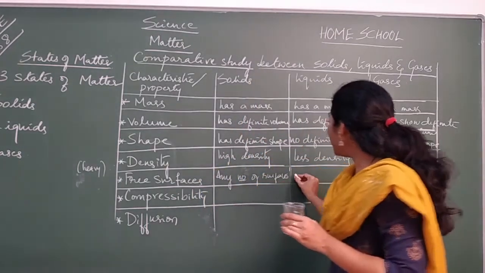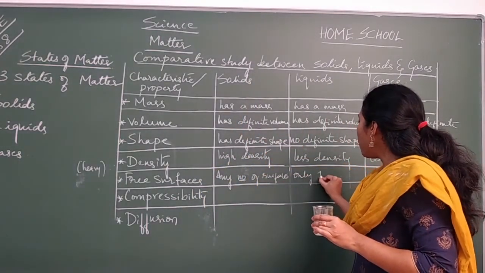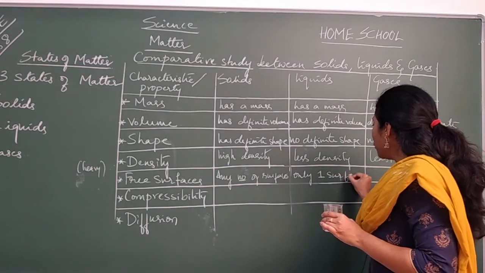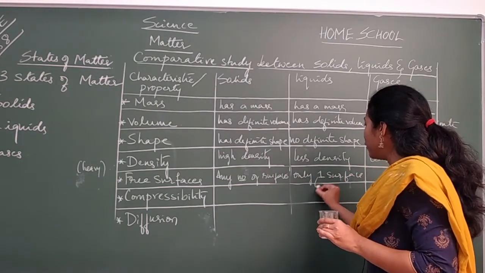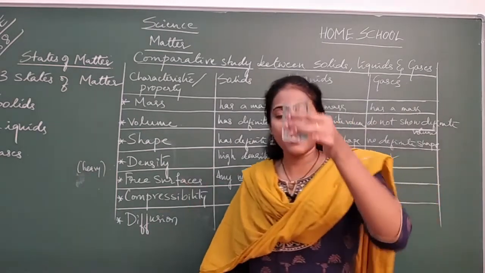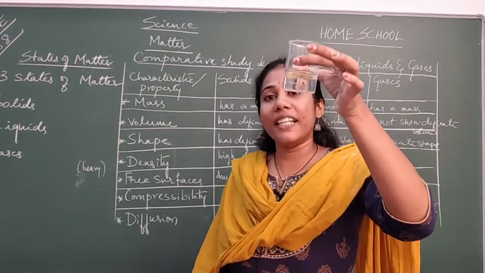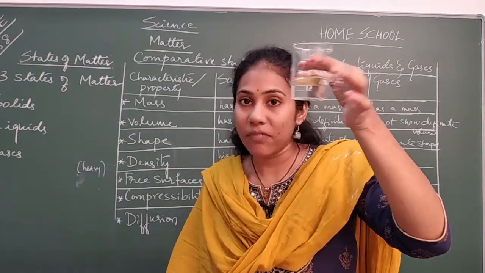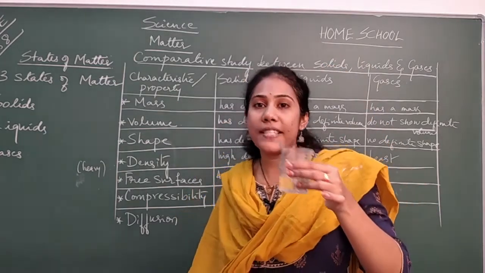So only one surface, that too the upper one. The upper layer is the surface for any liquid, that too if you are taking it in a bowl or any vessel. Yes or no? So only one surface is possible.